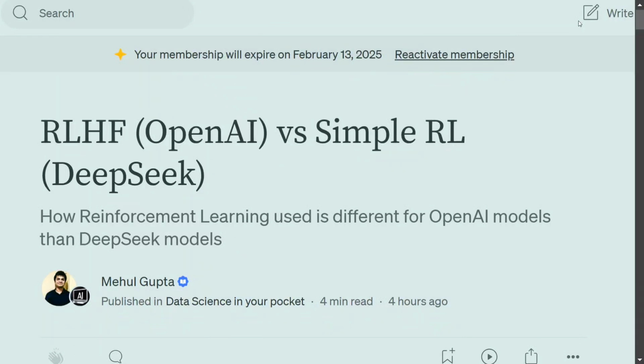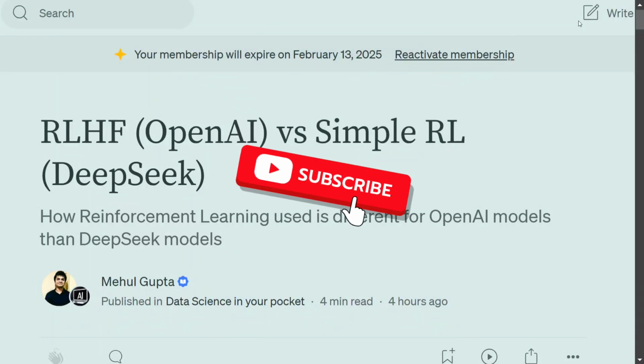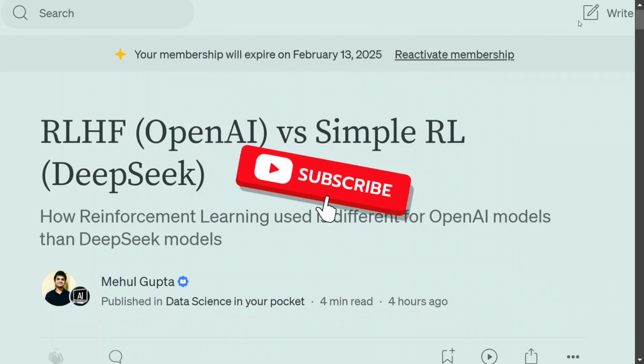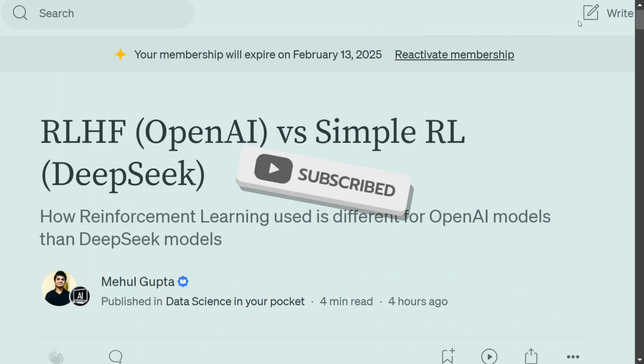Hi everyone. As you must be knowing, DeepSeek has been making some trends on the internet, so much so that it has broken the US stock market as well. And the most important part about the model is the research paper that the team has published, stating that simple reinforcement learning can also be used for training LLMs. And this has now made reinforcement learning back into the picture. People were not using it that frequently, but now everyone has interest in reinforcement learning again.